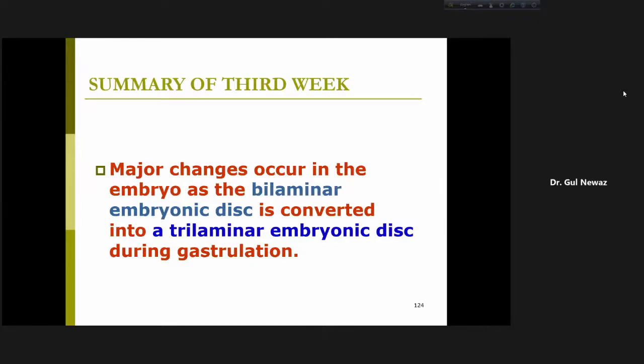Major changes occur in the embryo as the bilaminar embryonic disc is converted into a trilaminar embryonic disc during gastrulation. So the gist of the third week is that major changes occur here. The bilaminar embryonic disc, that is the epiblast and the hypoblast, are converted into trilaminar embryonic disc by the process known as gastrulation.